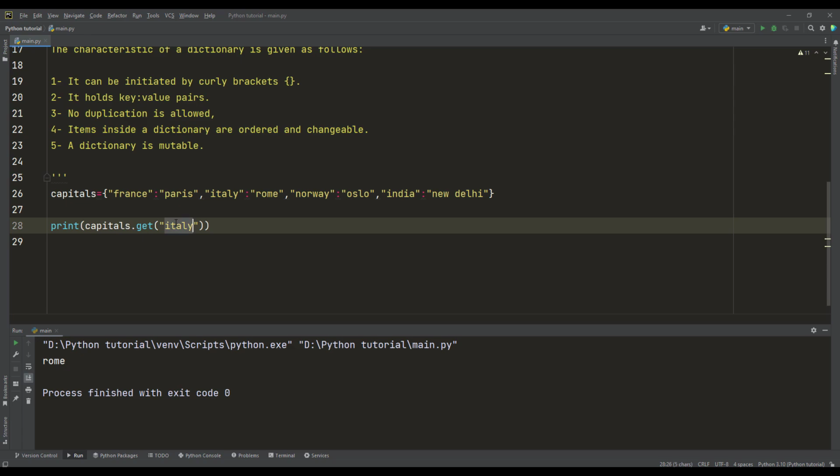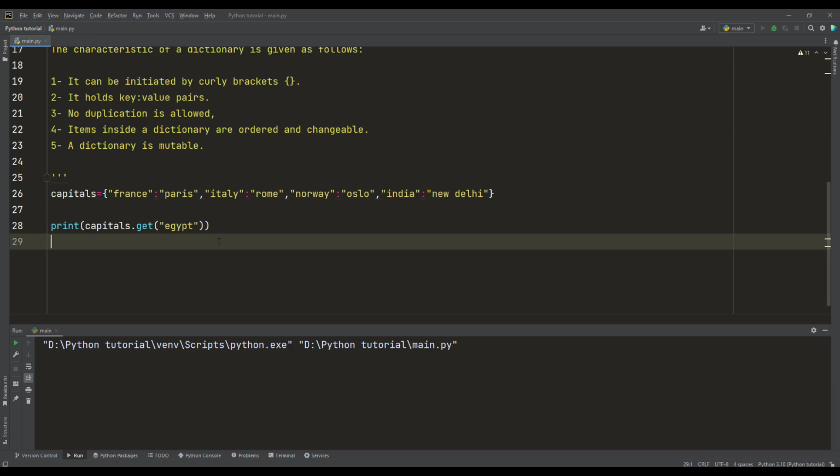So I want to submit the key inside the get method. What if I ask, for example, Egypt here, which is not available in the dictionary? Then there will be None, and this will not terminate the execution. In a later example, we will highlight another mechanism we use to retrieve the value of the corresponding key, but that will raise an error. But here you see None, and it executed without interruption.